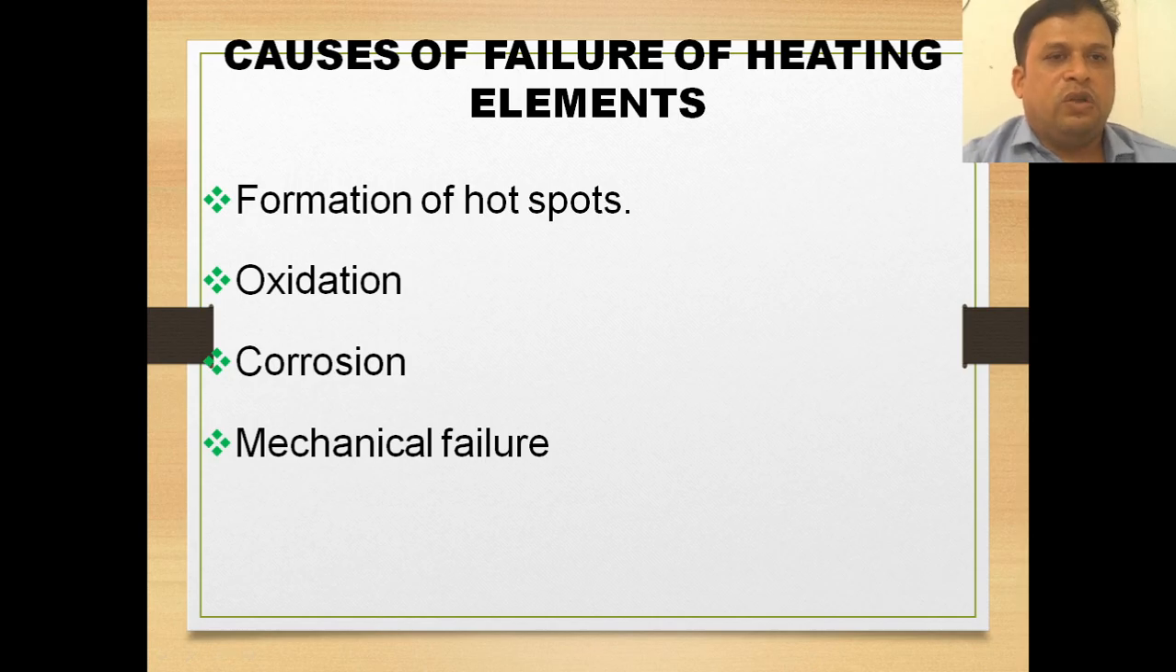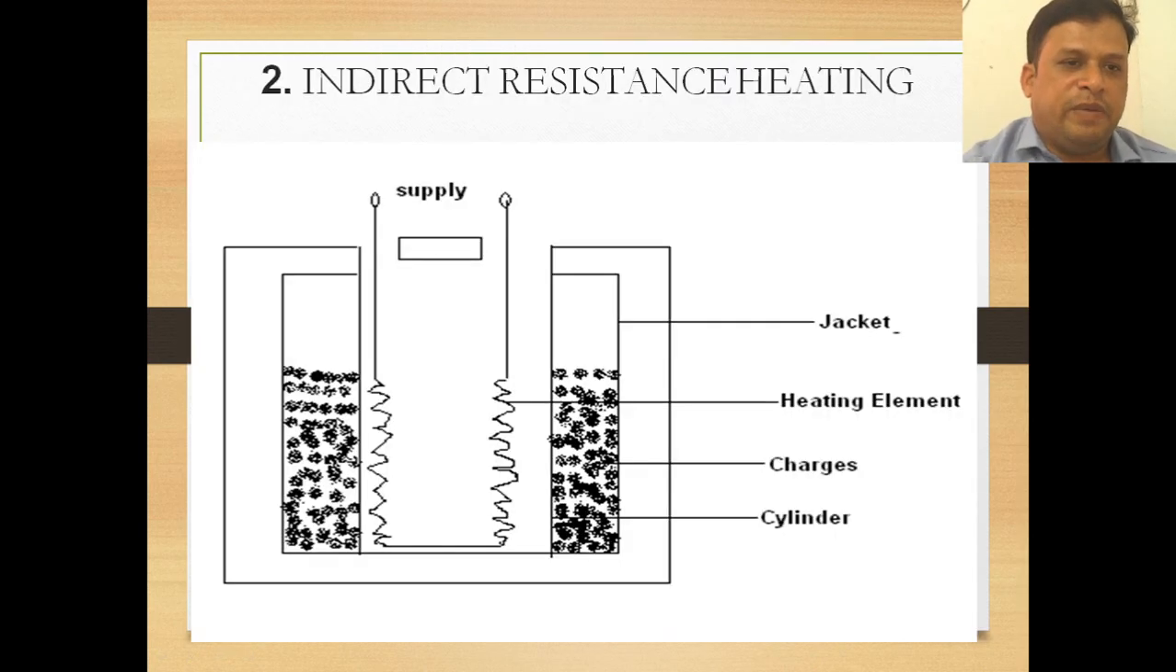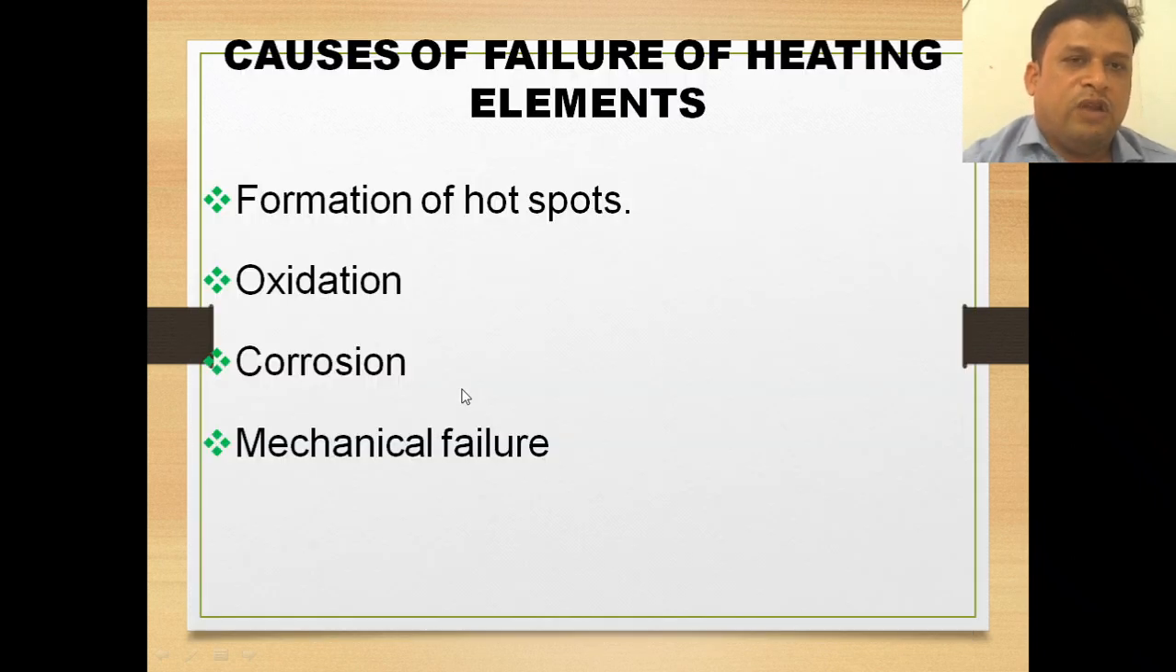Now, causes of failures of heating elements. As we said, heating elements are like this. Also, we discussed the properties of heating elements just now. The causes of failures of heating elements are the formation of hot spots. Hot spots mean that due to high temperature, some metals will have burning-type hot spots. The second reason is oxidation, the third reason is corrosion, and then mechanical failure. So these are the reasons for failure of heating elements.